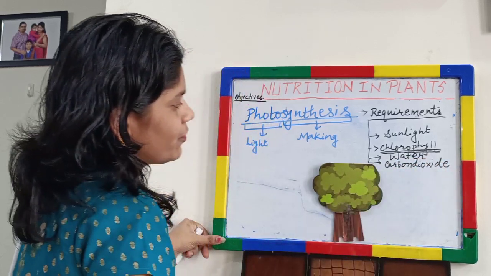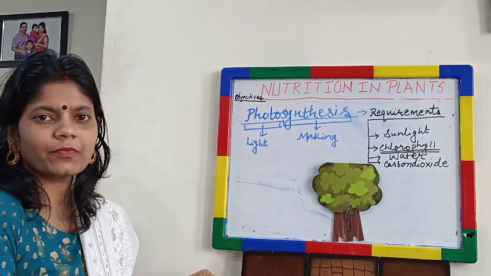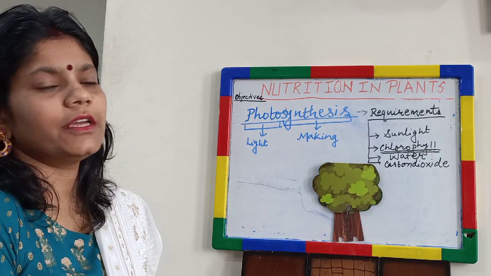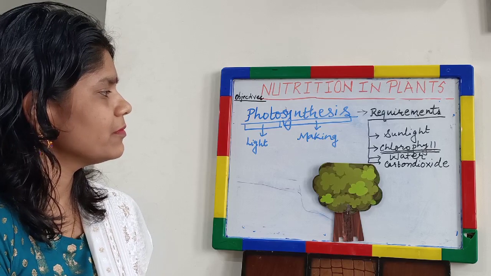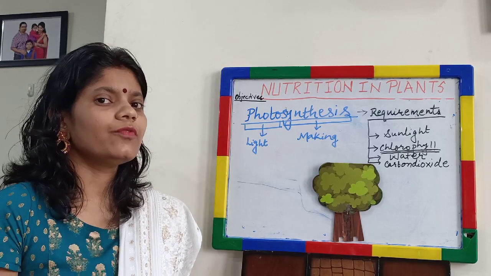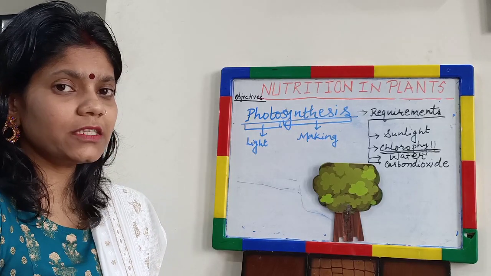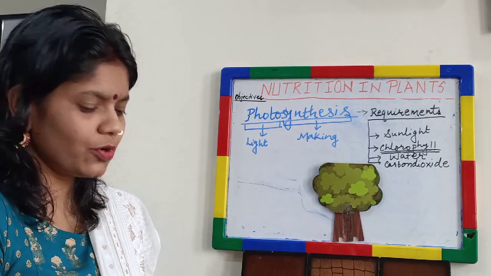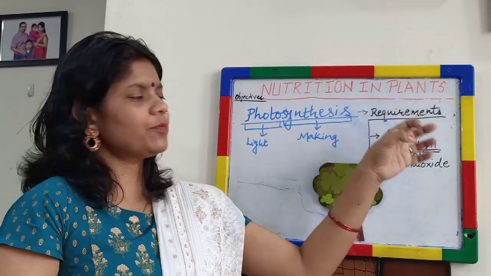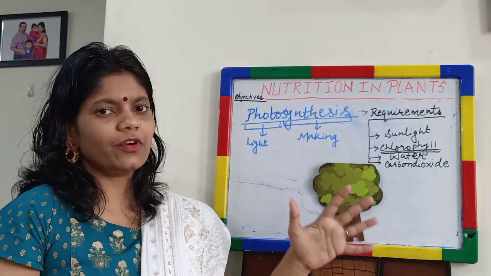One of the needs to perform photosynthesis is chlorophyll. So have you noticed that leaves are green in color? What makes the leaves green? Any idea about it? No idea? Okay, let me tell you. So leaves have a pigment called chlorophyll which gives them the green color. So what makes us different from plants? We do not have chlorophyll and plants have chlorophyll. So because photosynthesis takes place in the presence of chlorophyll only, chlorophyll is needed for photosynthesis.